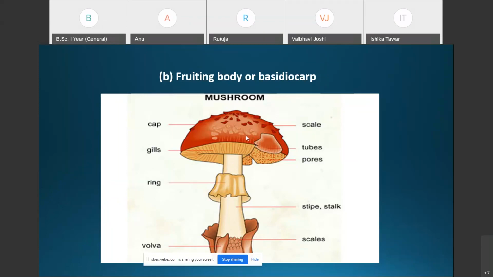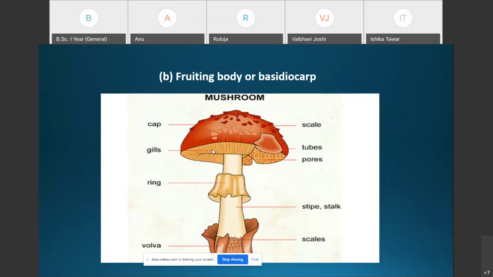About 300 to 600 radially arranged gills are produced from the inner surface of the pileus. Here you can see the presence of the gills. All the gills are not of the same length. They may be of full, half or quarter length.